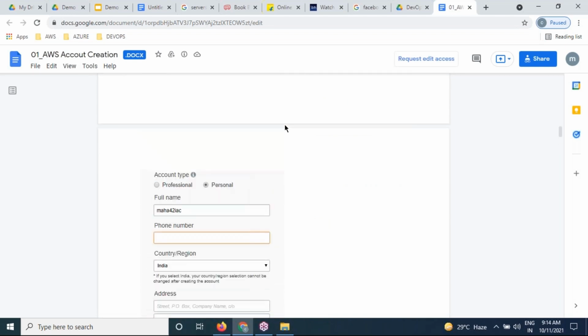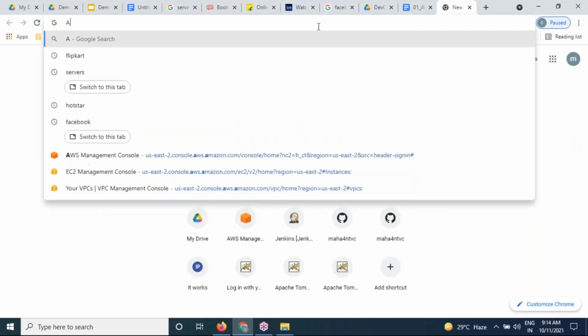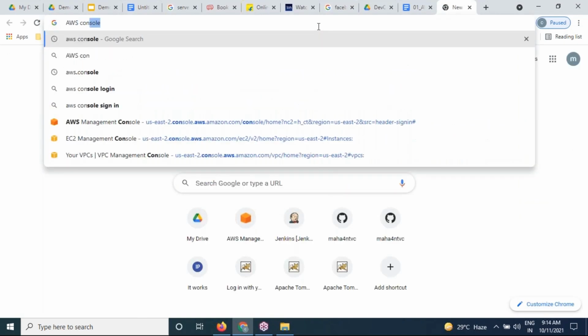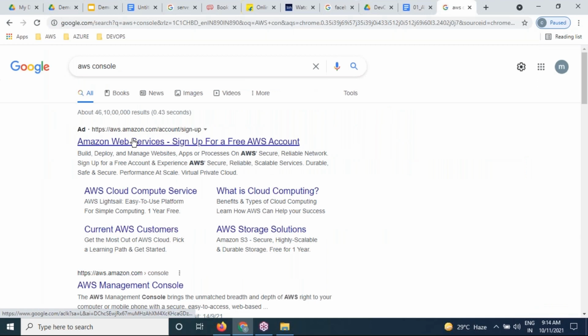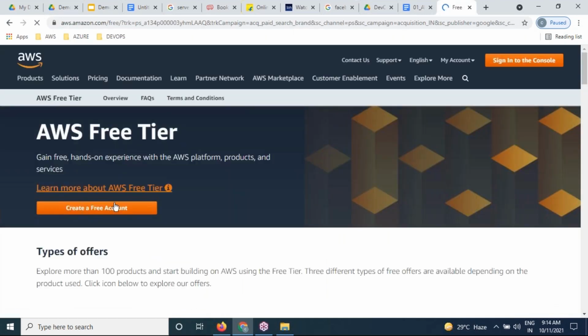Okay, I'll explain this. In Google, please type AWS console. AWS console, guys, please. And click on create a free account.